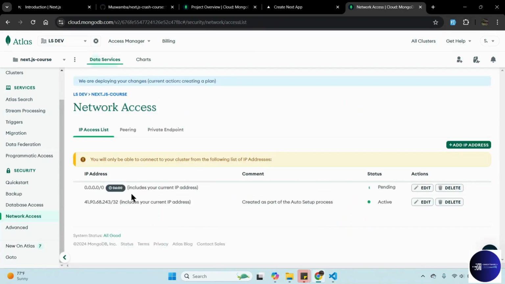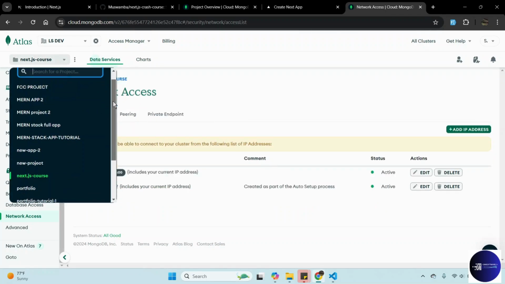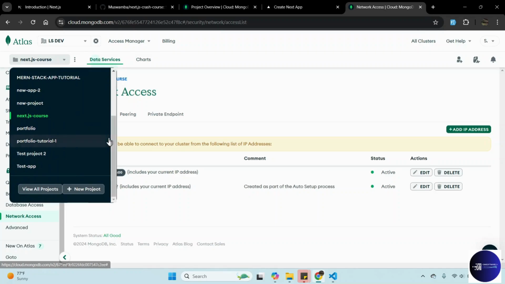So we'll have 6 hours of access from anywhere. After that, this will be deleted automatically. All right. Okay, that's it for this. Now, if you go to projects, you see I have a couple of projects here. So this is our Next.js project.